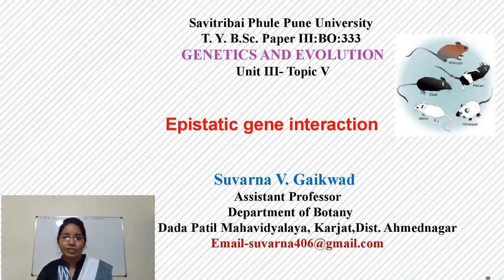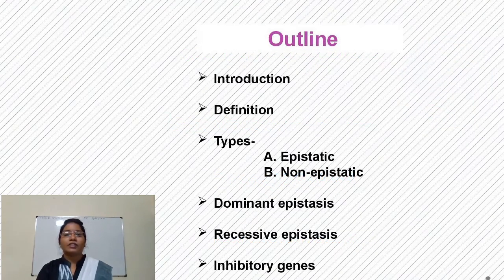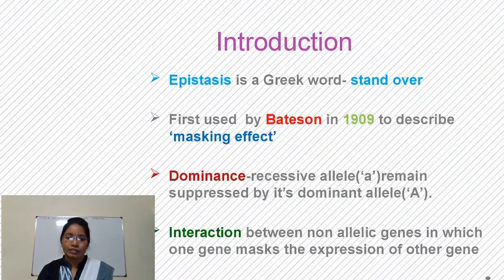So in previous session, we have discussed different types of gene interaction such as allelic and non-allelic gene interaction. So today we are going to discuss epistatic gene interaction. In that, first is the introduction, then definition, then types, then dominant epistasis, recessive epistasis, and finally inhibitory genes.